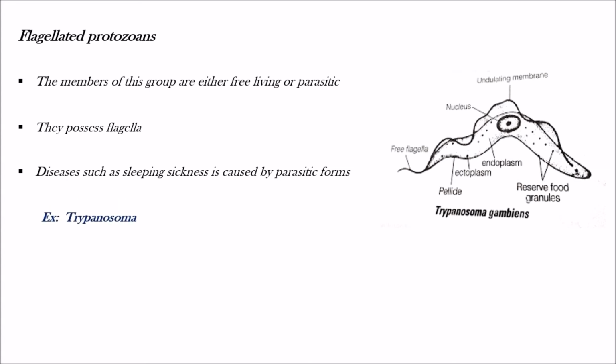Example, trypanosoma. We can see the image here. As they possess flagella, they are called flagellated protozoans. They are either free living or parasitic, and the dreadful disease called sleeping sickness is caused by parasitic forms such as trypanosoma. This is about flagellated protozoans.